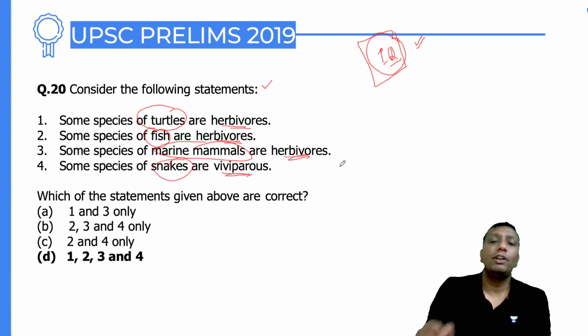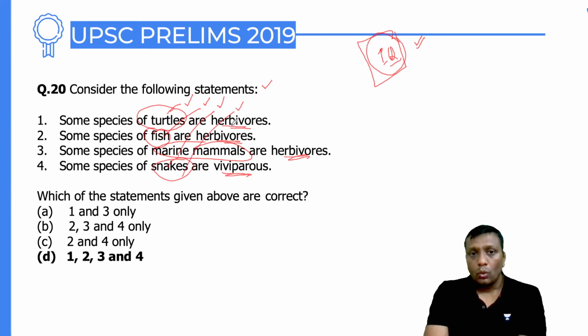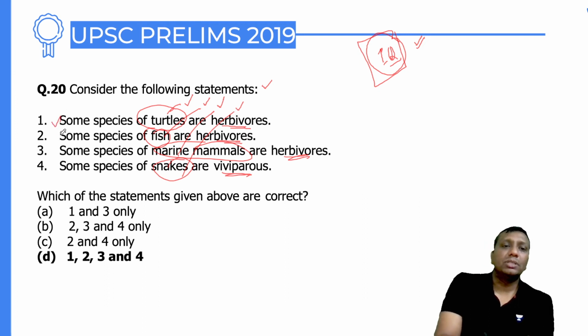See, guys, first of all, tell me, do you know the names of all turtles worldwide? Do you know the names of all fishes worldwide? Do you know the names of all marine mammals worldwide? Do you know the names of all snakes worldwide? Of course, no. But here the word "some" is there.